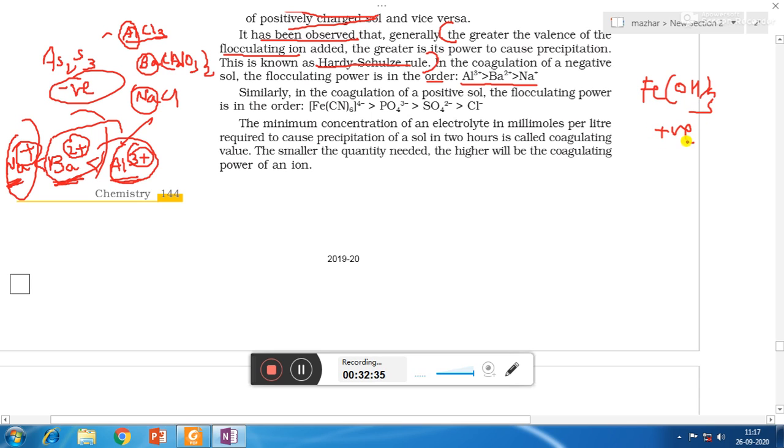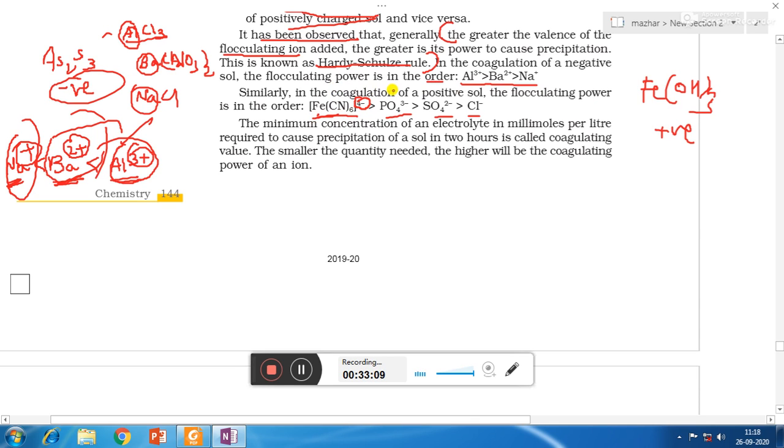So in order to remove the positive charge from the sol, in order to precipitate it, we require negative ions such as ferrocyanide ion, Fe(CN)6 4-, phosphate ion, sulfate ion, chloride ion. Now all the ions are negatively charged, so that means they are able to remove the positive charge by cancelling its effect. But Fe(CN)6 4- is having more valence, so that's why it is required in less amount, and